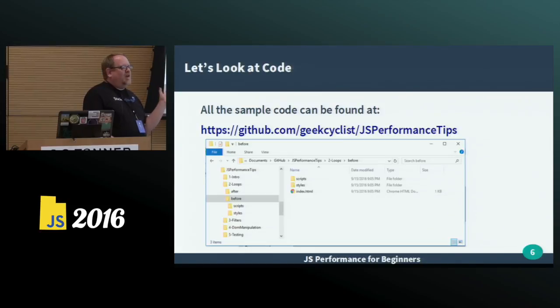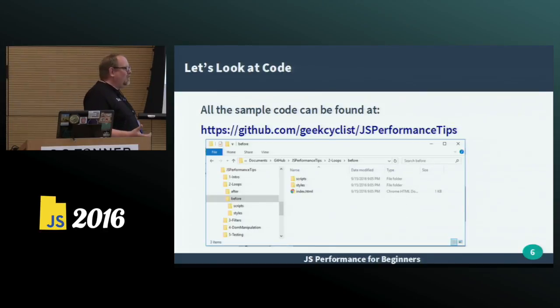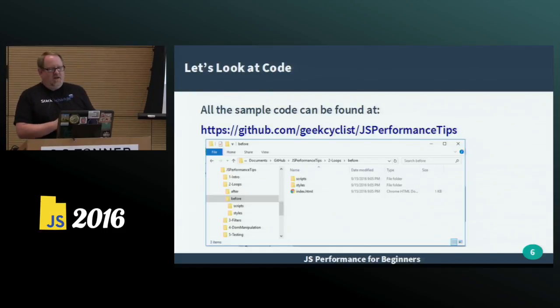How many people have gotten the conference schedule site for this conference to work on their phone? I can't get it to load on my phone. Now I'm using an old phone. Sometimes your big performance problem may be the fact that your target audience is grandma. And grandma's using an iPad 2 or an iPhone 1 or a first version Kindle. And she's not running the fastest JavaScript engine. So be aware that there's trade-offs for performance at each level.